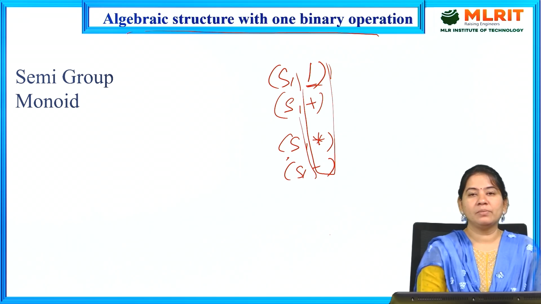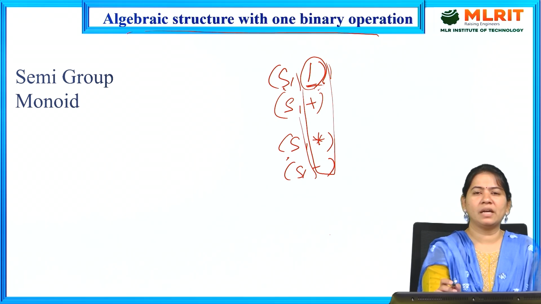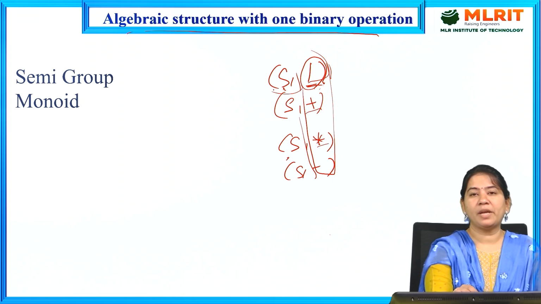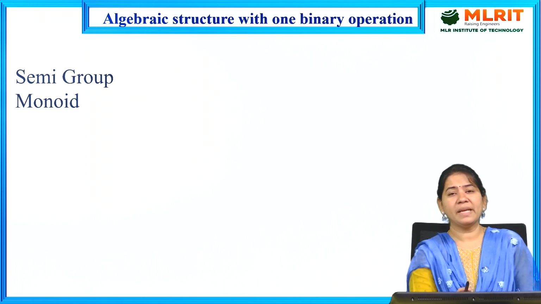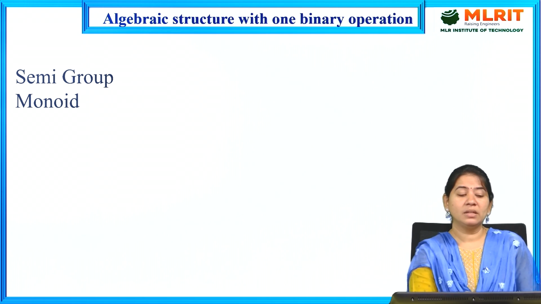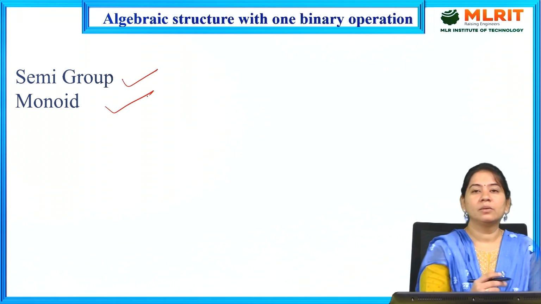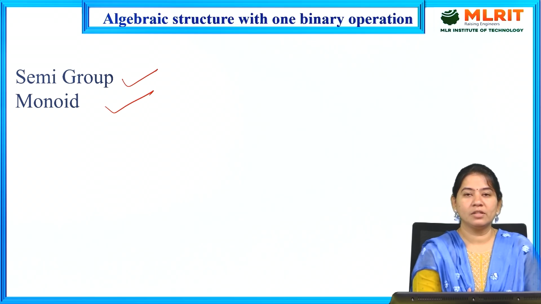So which is nothing but a set with non-empty set, that is called S. And along with this, if you are having only one binary operation, either addition, subtraction, multiplication or division, this together we can say algebraic structure with one binary operation. And that algebraic structure with one binary operator is divided into two types. One is semigroup and the other one is monoid. So let us understand one by one what is semigroup and what is monoid.